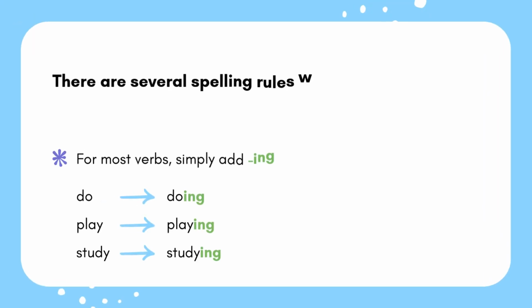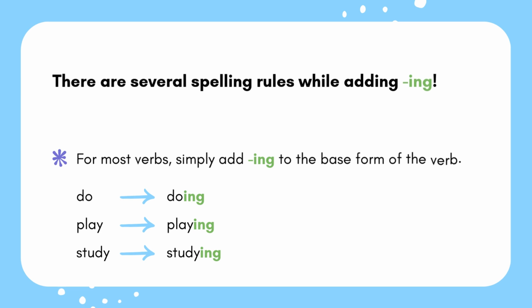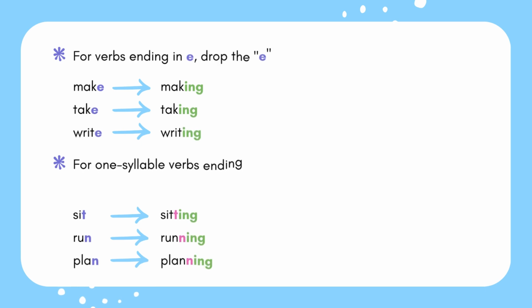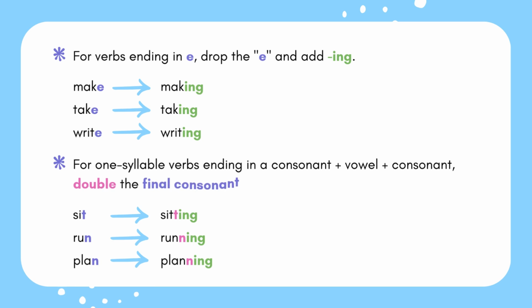So some of the spelling rules when adding -ing to the verb. Most verbs, you simply add -ing to the base form of the verb. So do becomes doing, play becomes playing, study becomes studying. For verbs that end in E, you're going to drop the E and add -ing. So make becomes making, take becomes taking, write becomes writing.